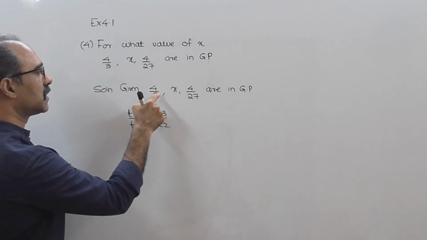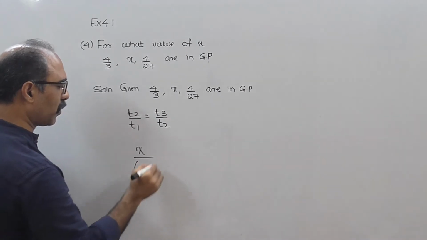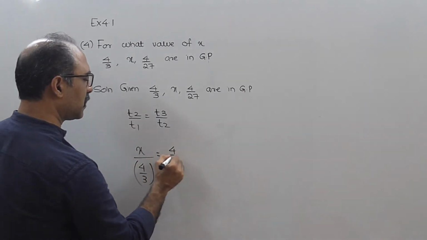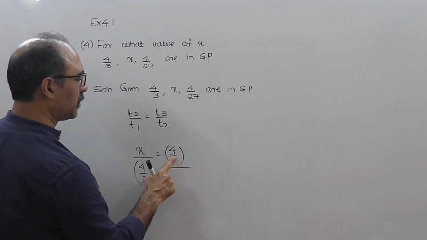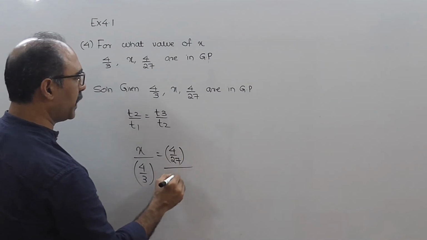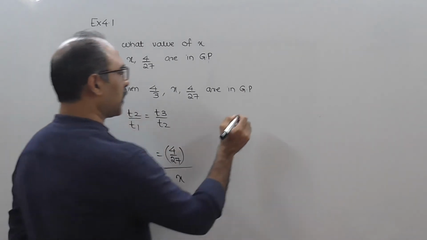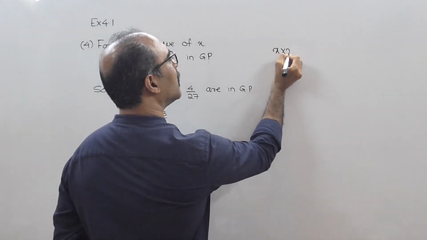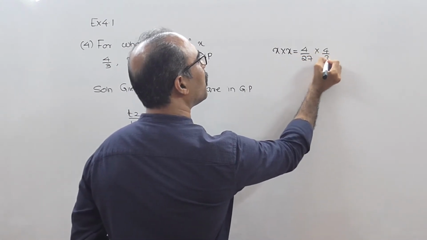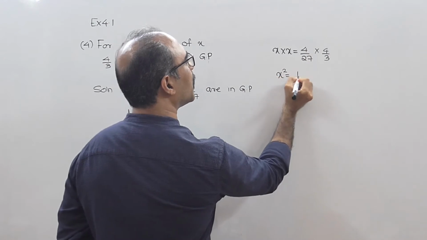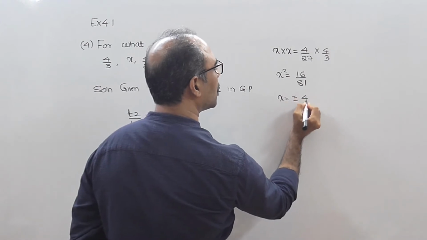So T1 is 4 upon 3, T3 is 4 by 27 and T2 is x. So do one thing, cross multiply. If you cross multiply you get x into x equal to 4 upon 27 into 4 by 3. So can I say that x square equal to 16 upon 81? So x will be equal to plus or minus 4 by 9.